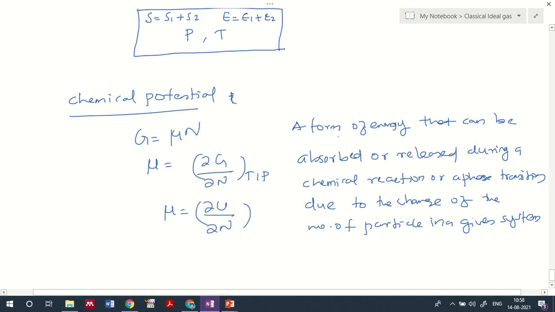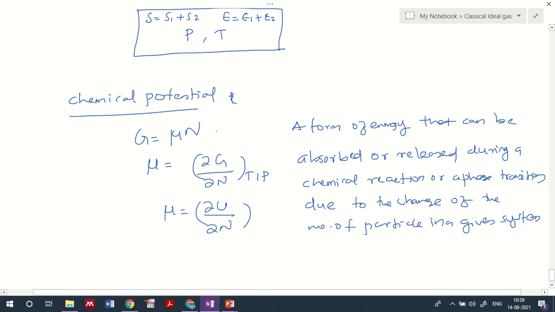Okay, so it's a form of energy that can be absorbed or released during a chemical reaction or a phase transition due to the change in the number of particles present. That's why it depends on the chemical potential, which is a change in Gibbs energy with respect to the change in number of particles, or change in internal energy with respect to number of particles. Anyway, it's an energy representation with respect to the number of particles, so that is what we call the chemical potential notation.